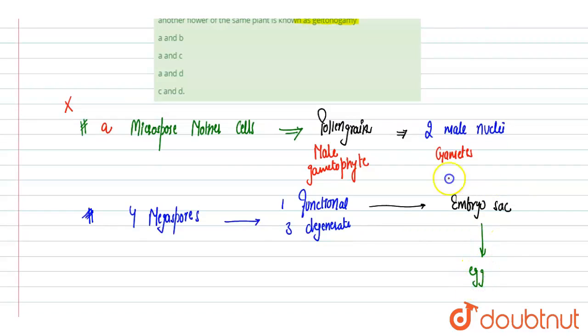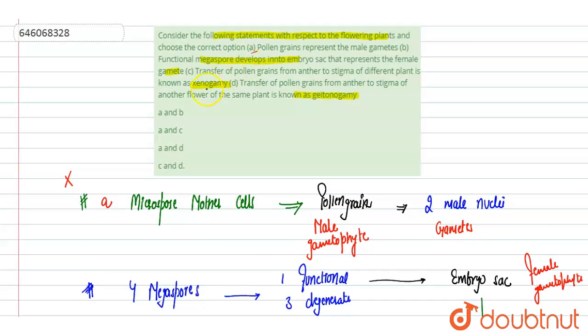So embryo sac, similar to the pollen grain, represents the female gametophyte, and the egg represents the female gamete. So the statement that functional megaspore develops into the embryo sac that represents the female gamete is incorrect. Embryo sac represents the female gametophyte. So statement B is also incorrect.